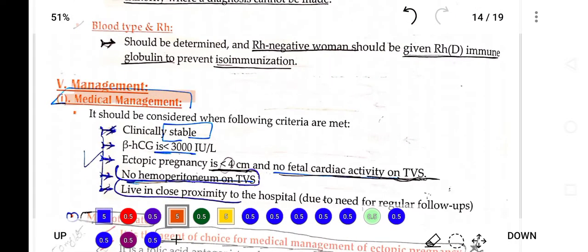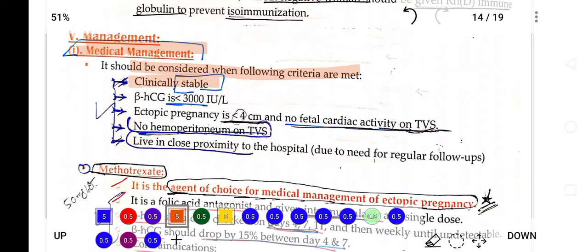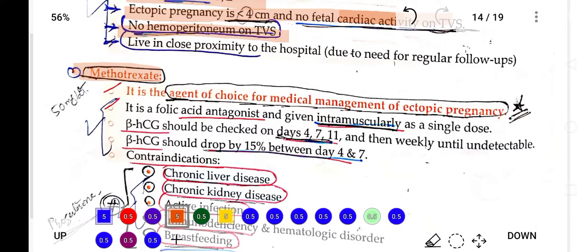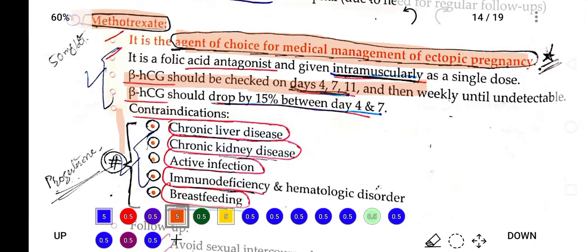Now medical management will be considered when the following criteria are met: the patient is clinically stable, beta HCG is less than 3000, the ectopic pregnancy is less than 4 centimeters, there is no cardiac activity, and no hemoperitoneum. Methotrexate is the agent of choice for ectopic pregnancy. When beta HCG is elevated, on days 4, 7, and 11 methotrexate should be started, and beta HCG should drop by 15% between day 4 and day 7.